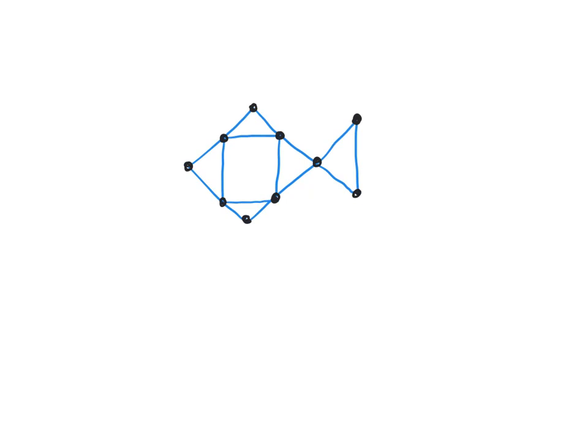So here I've drawn a new graph where the degree of every vertex is even, and you can verify this. The degree of every vertex in this graph is either a 2 or a 4. So we want to explore the question of whether there must be an Eulerian cycle in this graph or not.